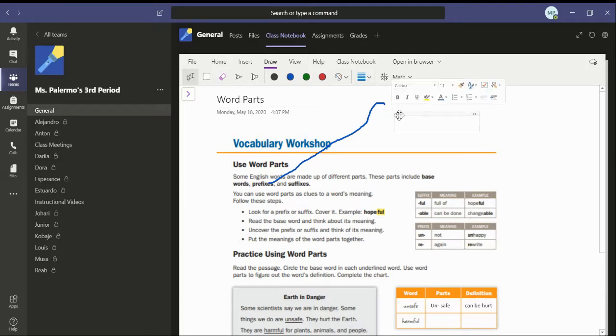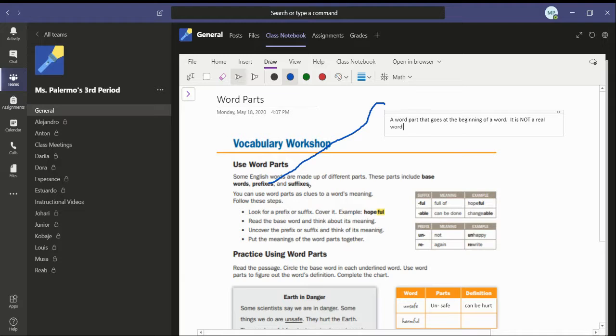So a prefix is, there we go. I'll be able to type this so you guys can see it. So a prefix is a word part that goes at the beginning of a word. It is not a real word. And we have examples of prefixes down here. So let's move on to suffix.